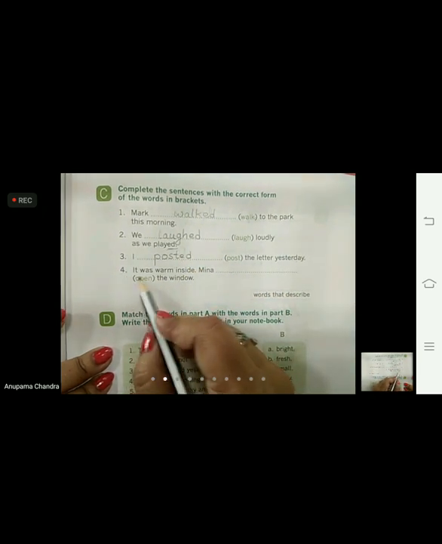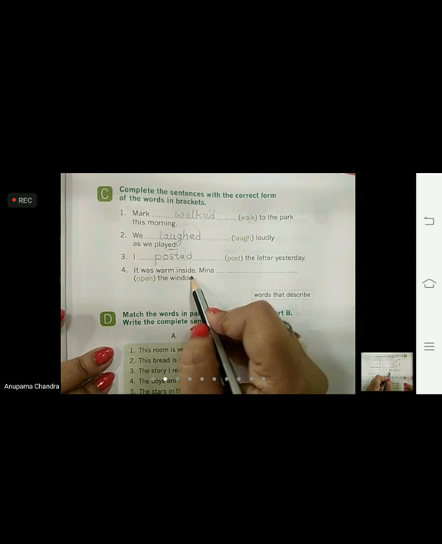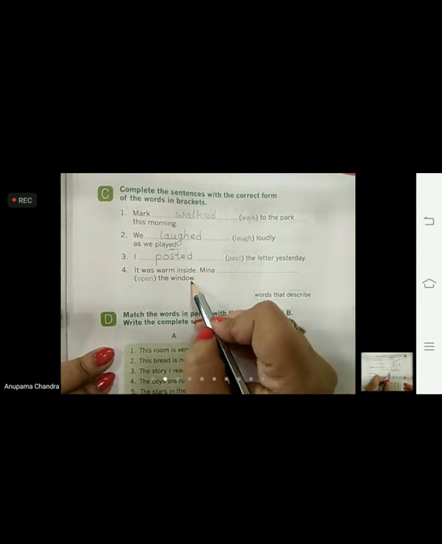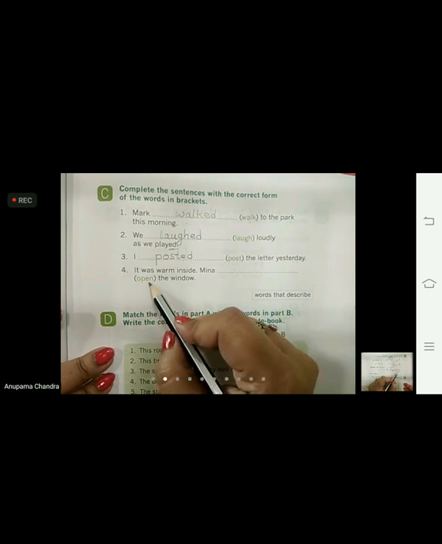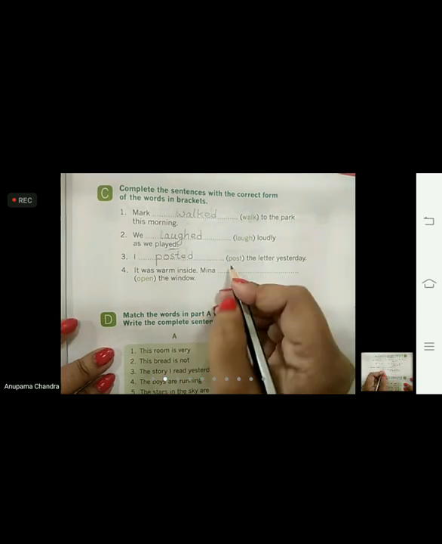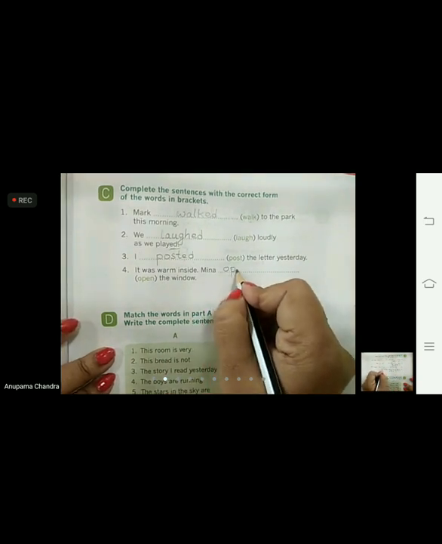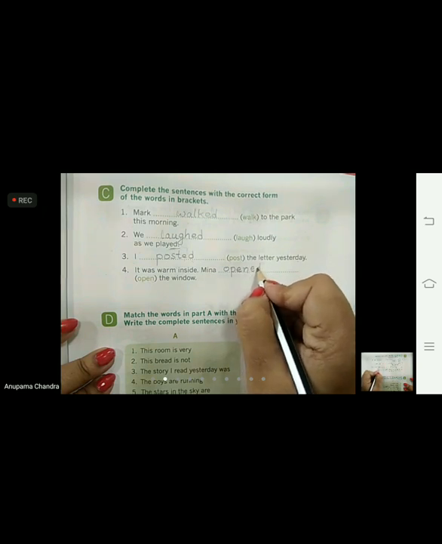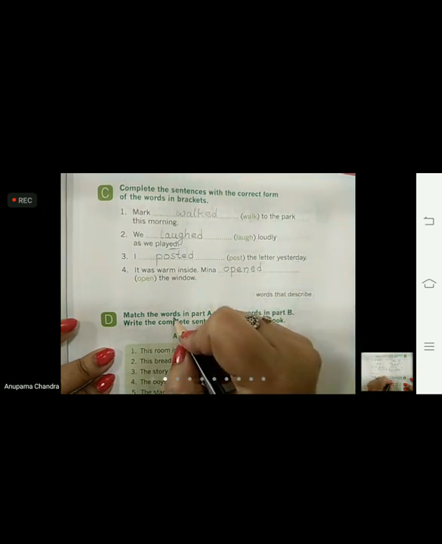Fourth one. It was warm inside. Meena dash the window. What is given in the bracket? O-P-E-N, open. Again we are going to apply rule number 1 here and write here O-P-E-N. What is rule number 1? ED. Add ED to the word.